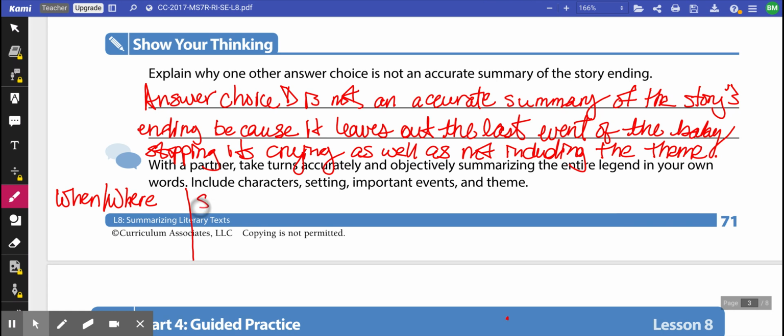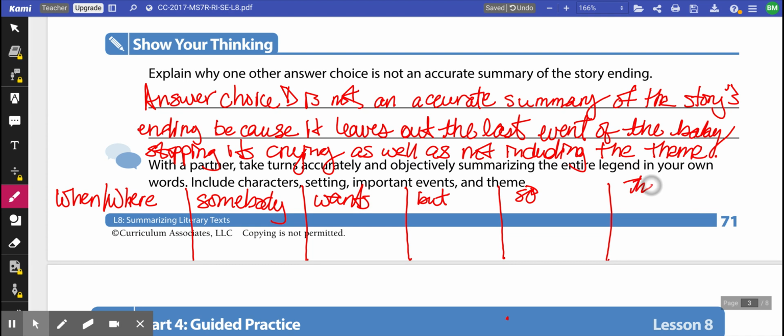Okay. And then somebody wants something, but that's our conflict. Something happens and they're not going to get it. And then you end up with so. That's our what happens after the conflict leading toward the resolution. And then we have our then, theme for the end of your summary. So to tell me what you learned or what the main character learned. And you can use that to help you organize your thoughts for the entire story.